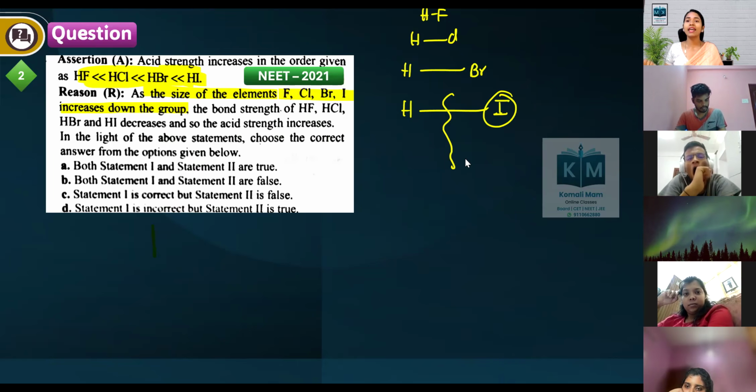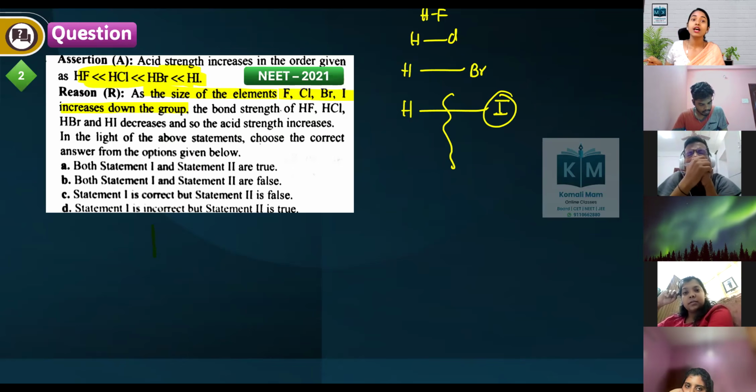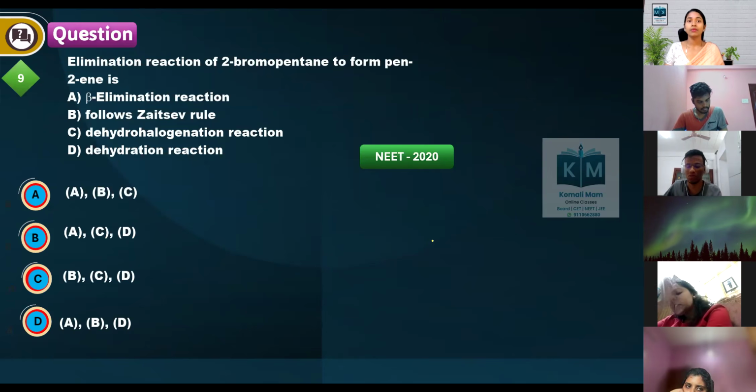And what happens to the acidic character? Acidic character increases. So assertion is correct and reason is also correct. Both assertion and reason are correct. Option 1 is the right one.